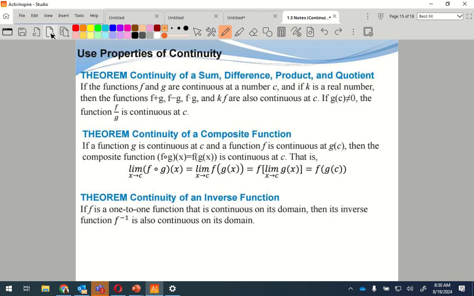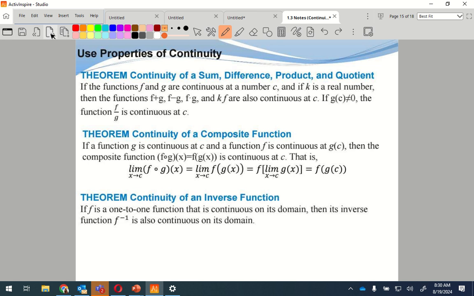Continuity of a sum, difference, product, and quotient. If the functions g and f are continuous at number c, and if k is a real number, okay, k is the constant that I'm multiplying by, so it's like 5 times something. Okay, that's important. Then the functions f plus g, f minus g, f times g, and k times f are also continuous at c. If g of c is not equal to 0, then the function f divided by g is continuous at c.